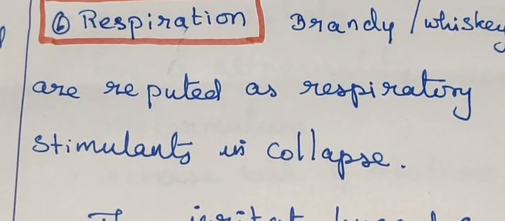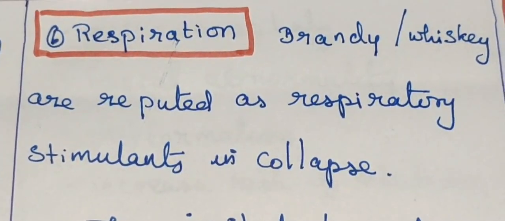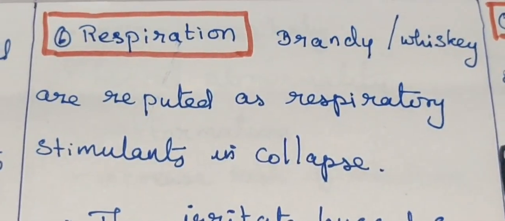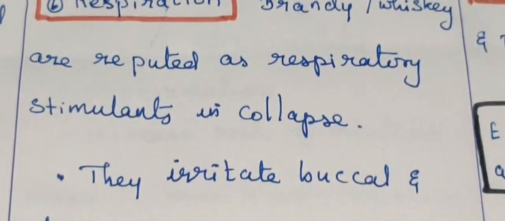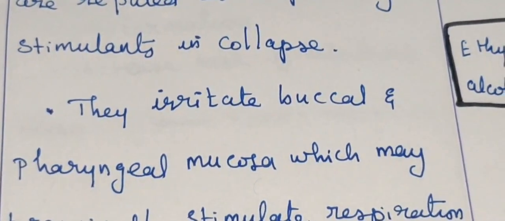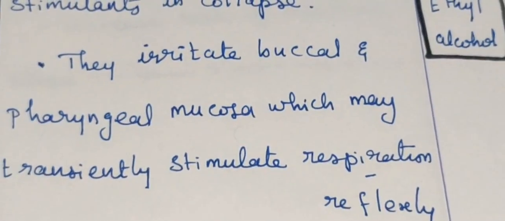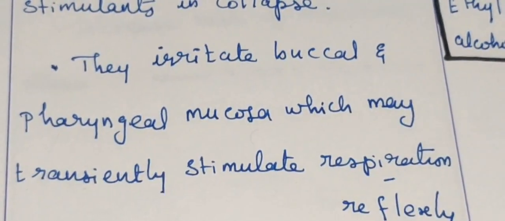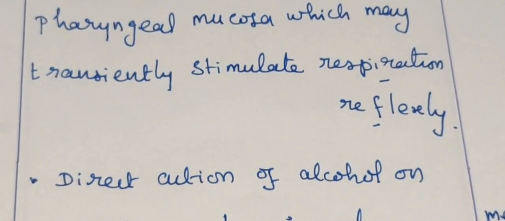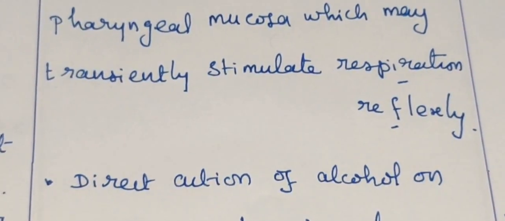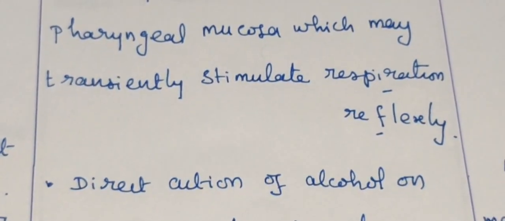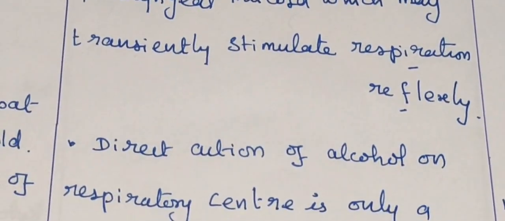Then respiration. Initially, it stimulates that respiratory reflex. Later on, it depresses that respiration, and too much drinking causes death. Coma, with more than 400 mg percentage, means the person will die because of the depression in the brain. The person cannot respire.